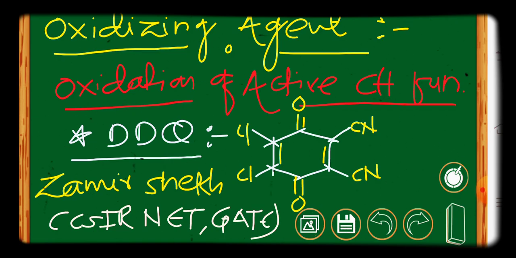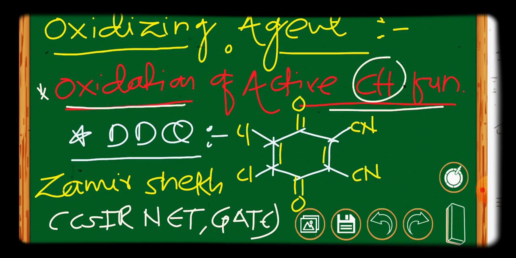Today I am going to discuss oxidizing agents in organic synthesis. And the first category of oxidizing agent is oxidation of active methylene CH function or active methylene group. In this category, the commonly used reagent is DDQ,